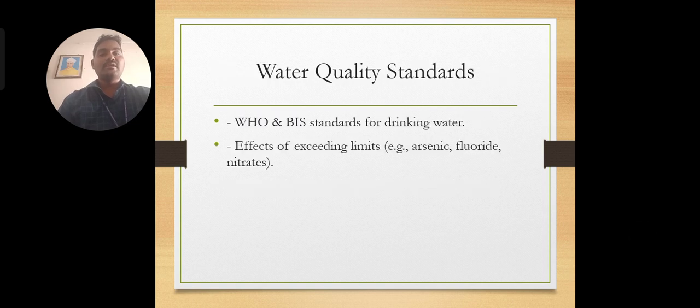And then there are water quality standards. We have two types, national and international water standards, that is WHO, the World Health Organization, and the Bureau of Indian Standards for drinking water. The effect of exceeding the limits is that we get fluoride, nitrites and arsenic. So these are what affect when the limits are exceeded.